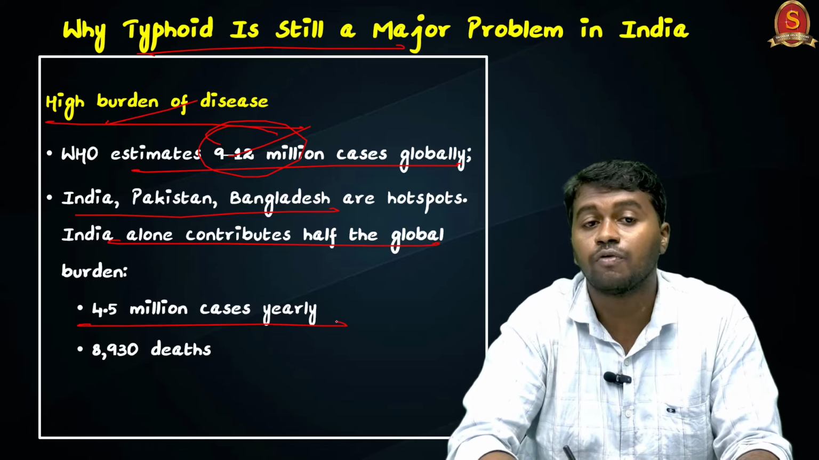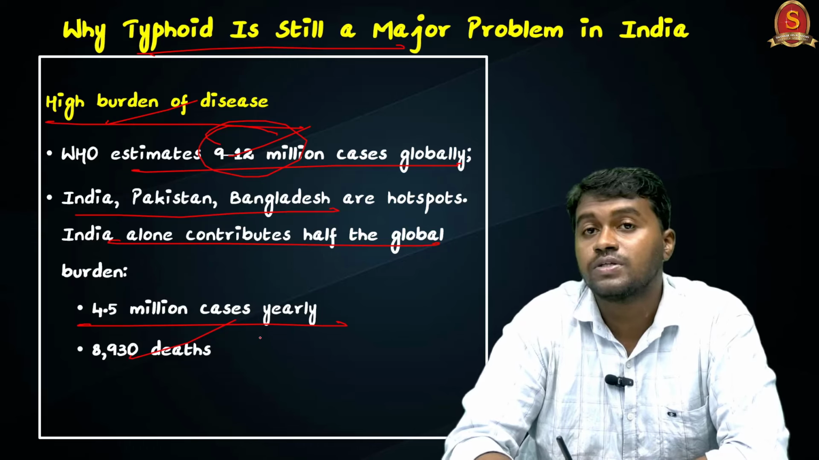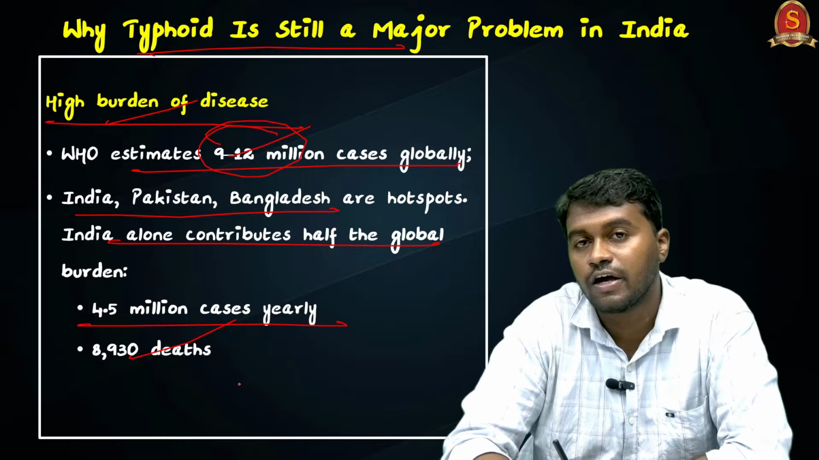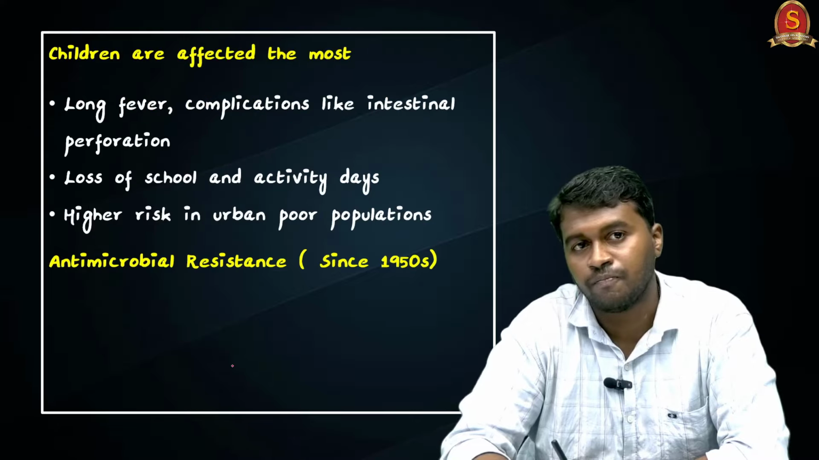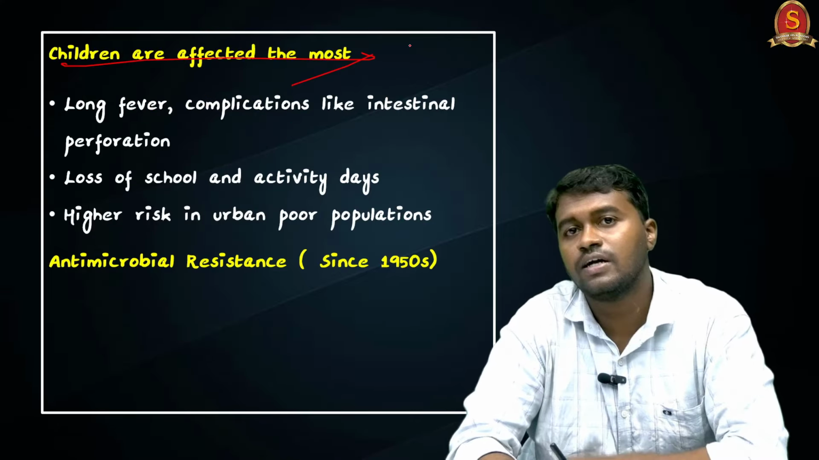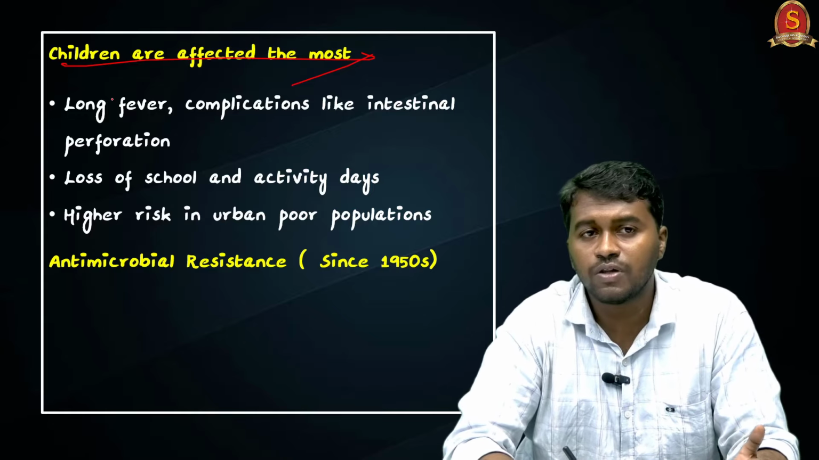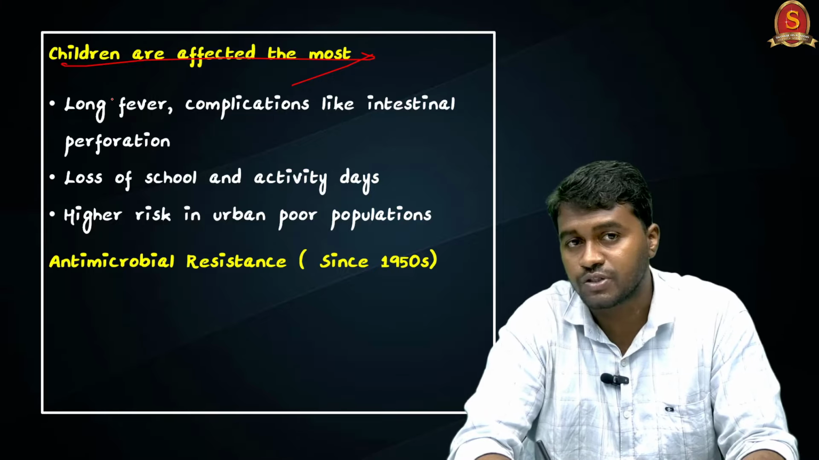That is around 4.5 million cases every year, and every year nearly 8,930 people are losing their life because of typhoid infection. The next major concern is about the children. India has a huge population, especially a young population, so children are at high risk of getting the infection.